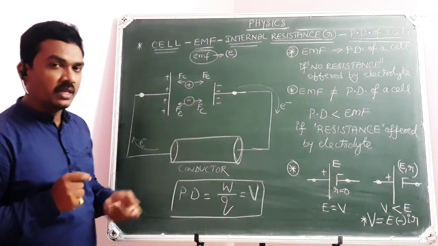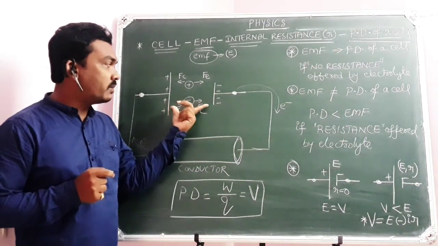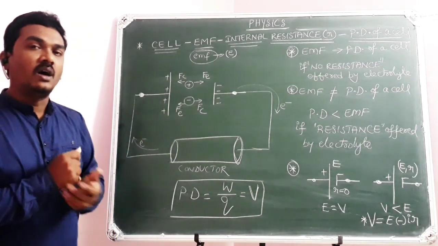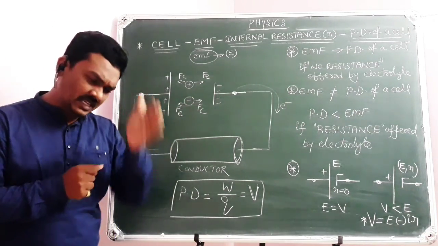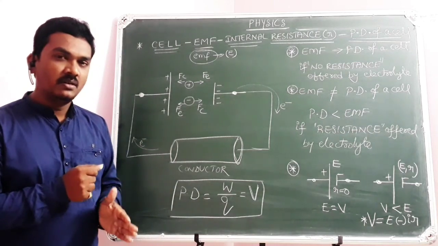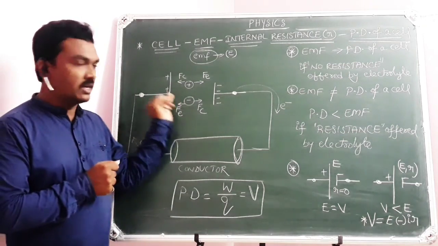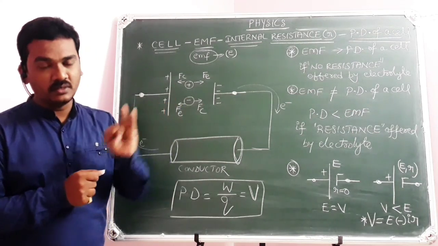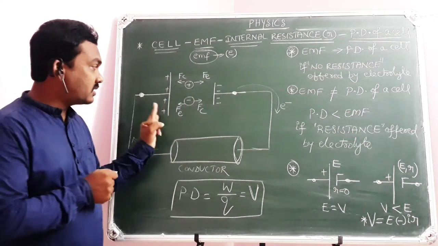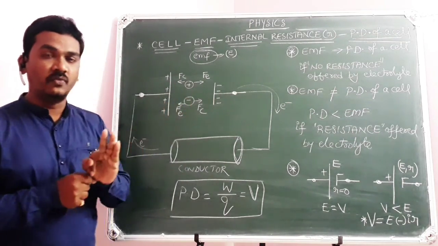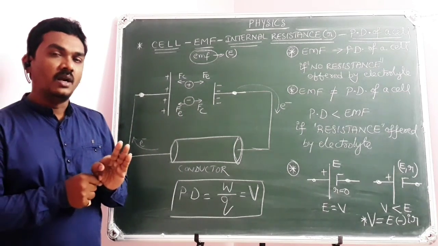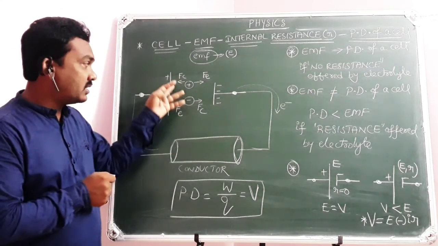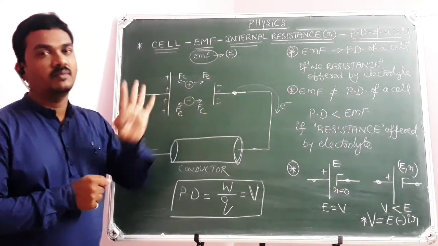So I conclude, the internal resistance of a cell depends on, first, the nature of the electrolyte; second, the concentration of the electrolyte; third, the distance between the two plates of a cell; and the fourth point is the surface area of the plates of the cell.